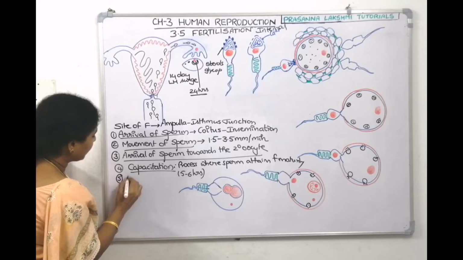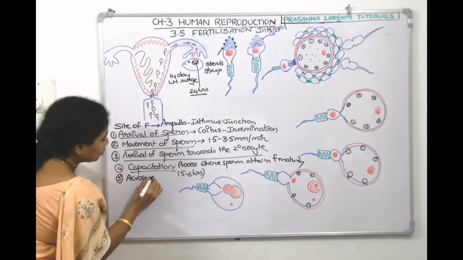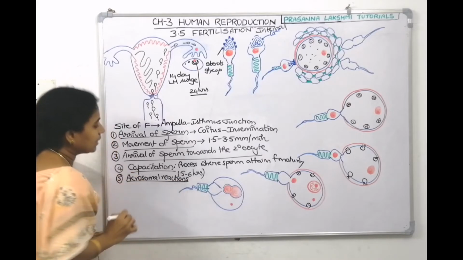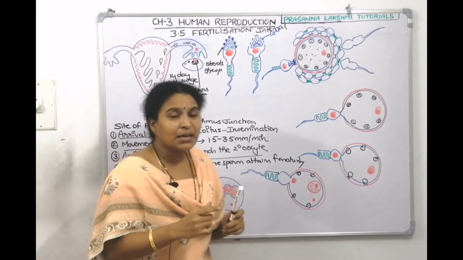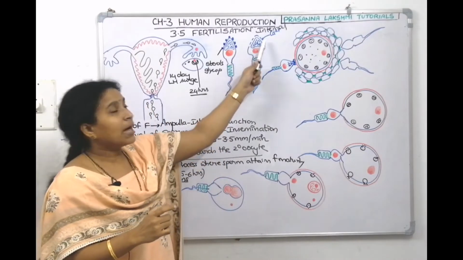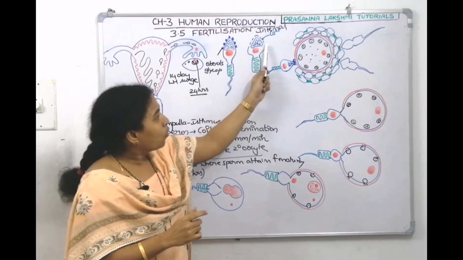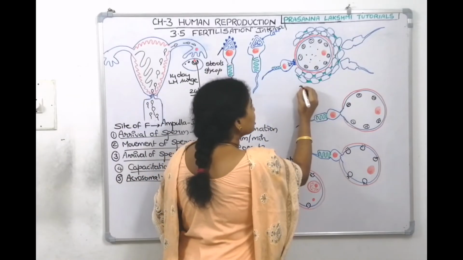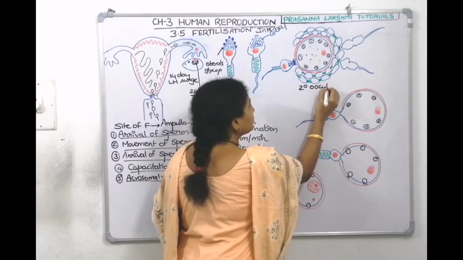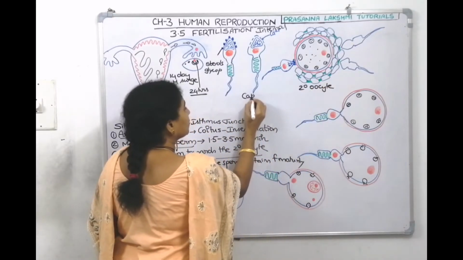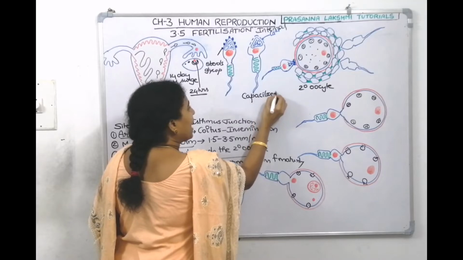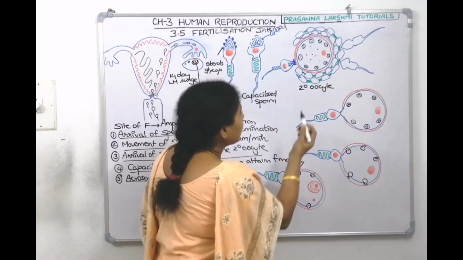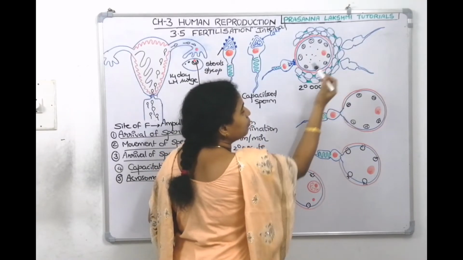The fifth step, we can write it as acrosomal reaction. The capacitized sperm, where the receptors are exposed, can now go and bind to the egg. This is an egg. And what is this? This is the secondary oocyte. And this is the capacitized sperm. Right? Now here, this is the vitelline membrane of the egg, the blue colored one.